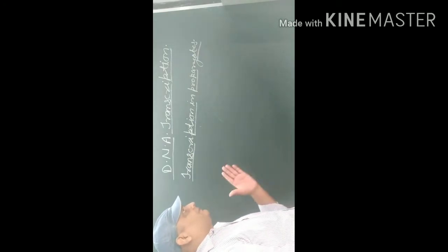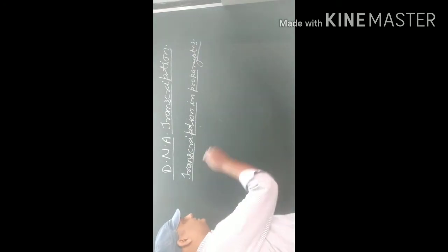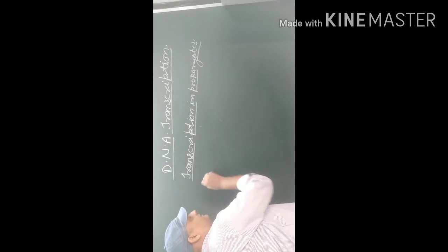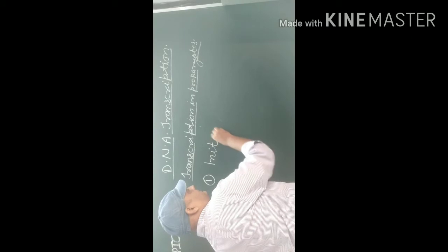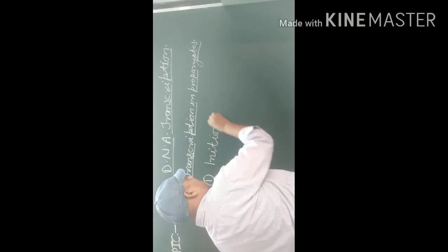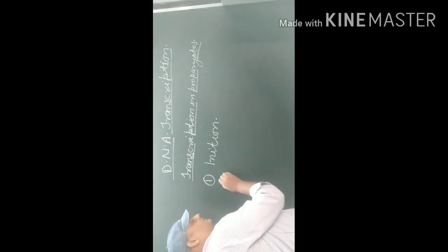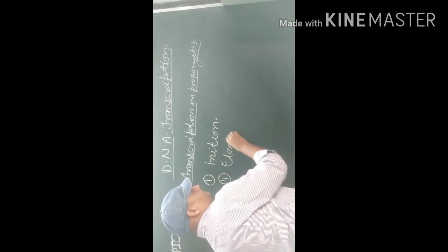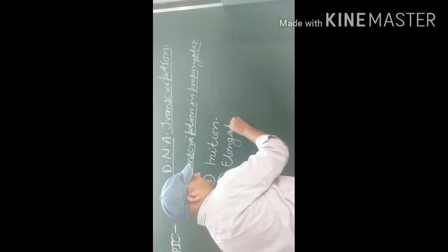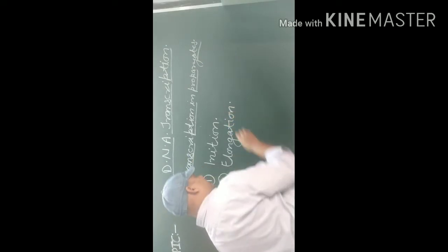The process is completed in 3 steps. Number 1, initiation. Second, elongation. And third, termination.